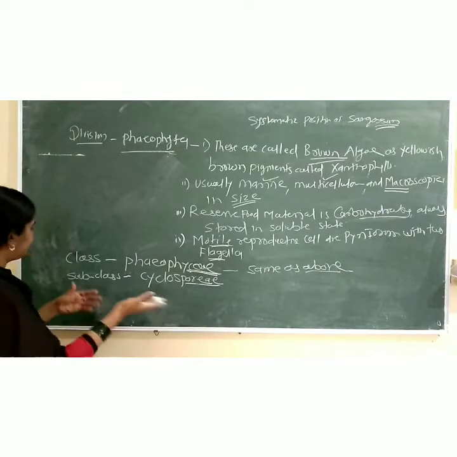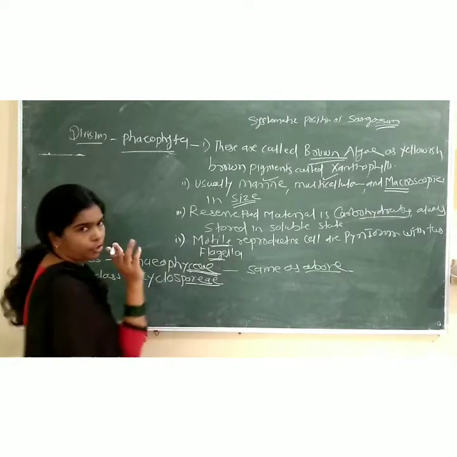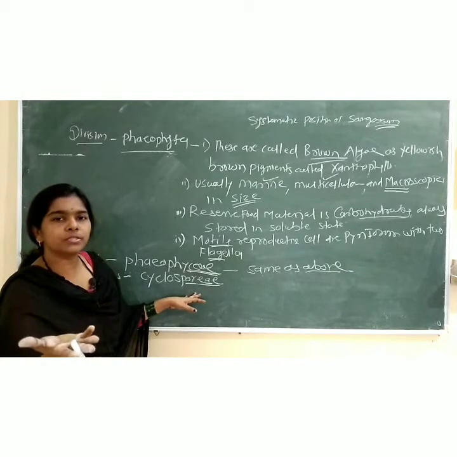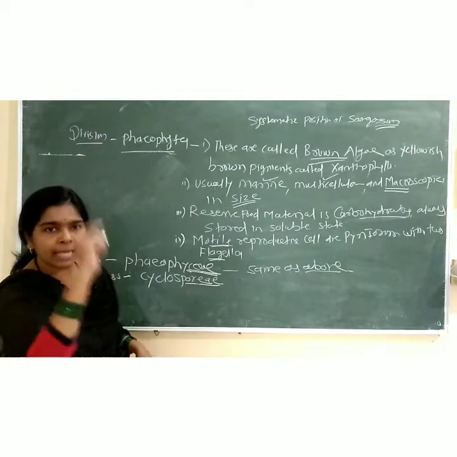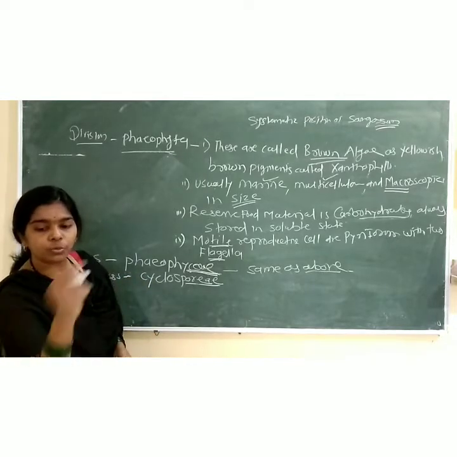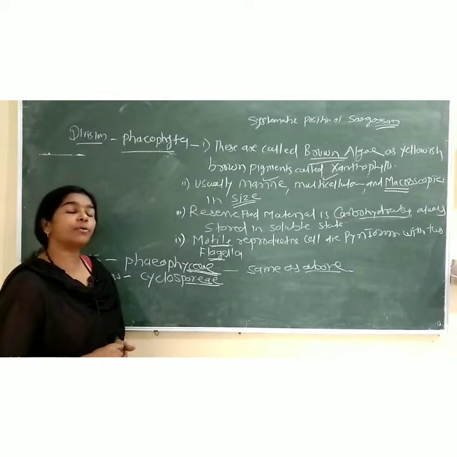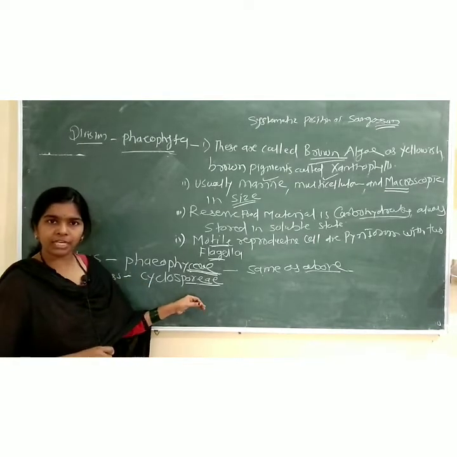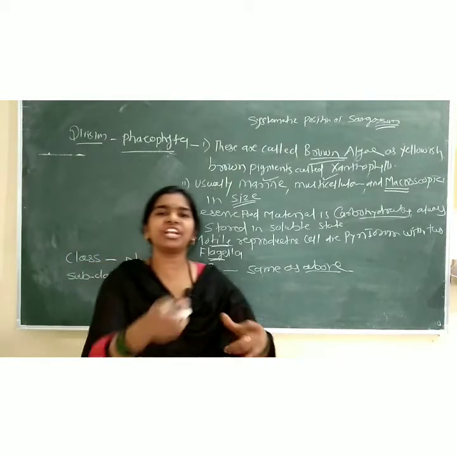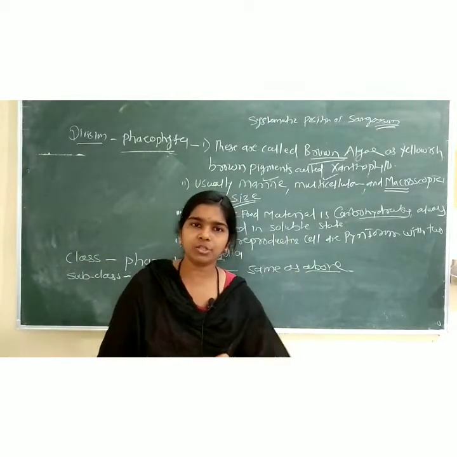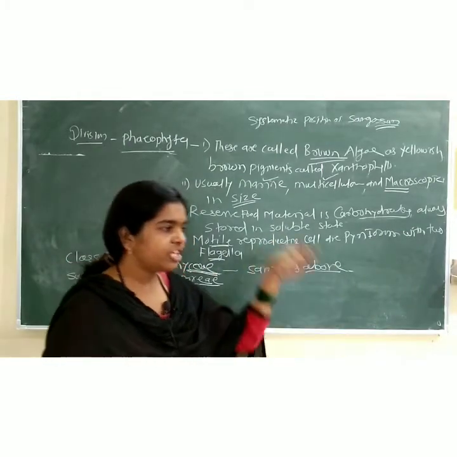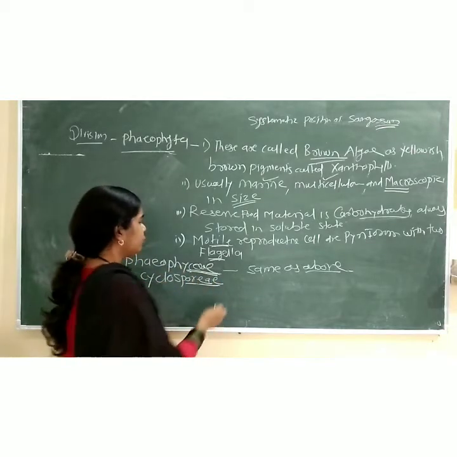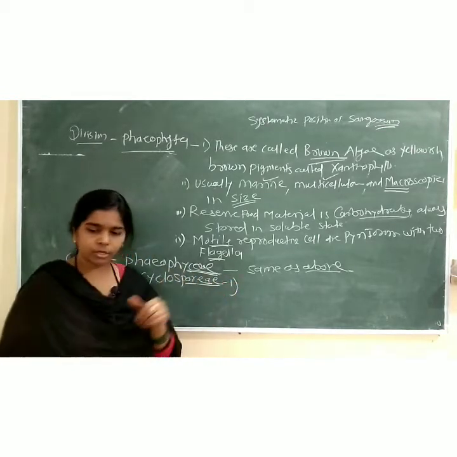Class Phaeophyceae, but subclass Cyclosporeae. Sporae means producing spores, and Cyclosporeae means the thallus is diploid and sporophytic in generation; they produce spores. There is a sporophytic generation and a gametophytic generation, two generations. Is that clear? So write down the first character of the Cyclosporeae.